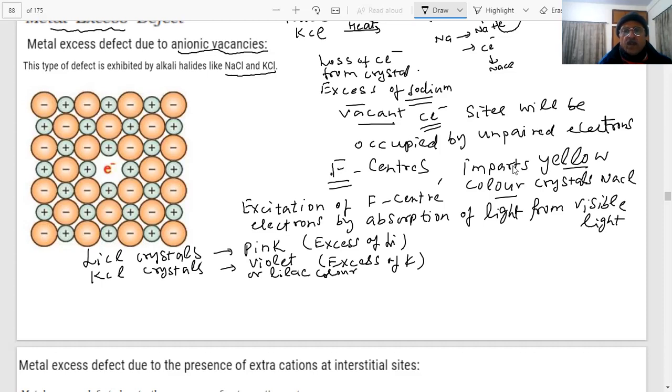They can put sodium chloride or lithium chloride or KCl. The colors are different because different wavelengths of light will be absorbed.